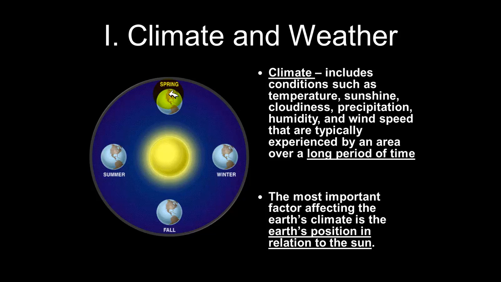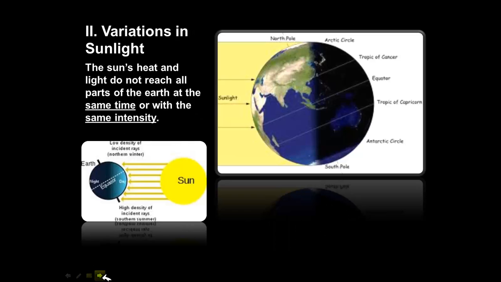If you can imagine the Earth not only rotating around the sun, but spinning on its axis, that would give us a general idea of what we're working with. Now, when we're talking about the variations in sunlight, that should be the next topic. The thing that you want to realize is this: because the Earth is on an axis, that means it's tilted. So because the Earth is tilted, taking a look at this picture, you'll see that not all of the sunlight reaches all of the Earth at the same time.